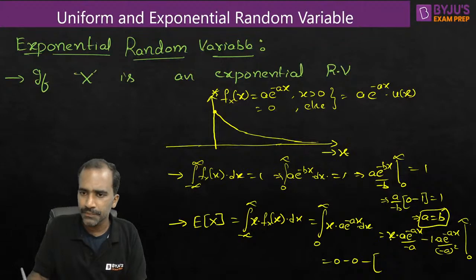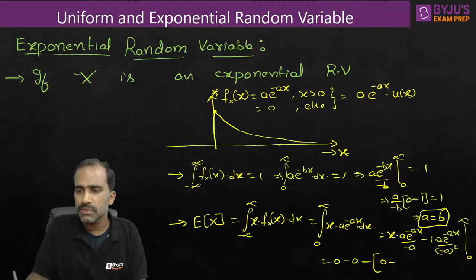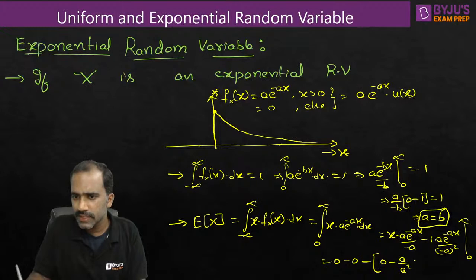If you substitute 0, then 0 into anything is 0, minus of minus. So how about if you substitute 0 here? E power 0 becomes 1. And what remains here is a divided by minus a whole square. Minus a whole square is a square. Right? One a gets cancelled. What remains is minus 1 by a multiplied with the minus sign. Final result is only 1 by a.